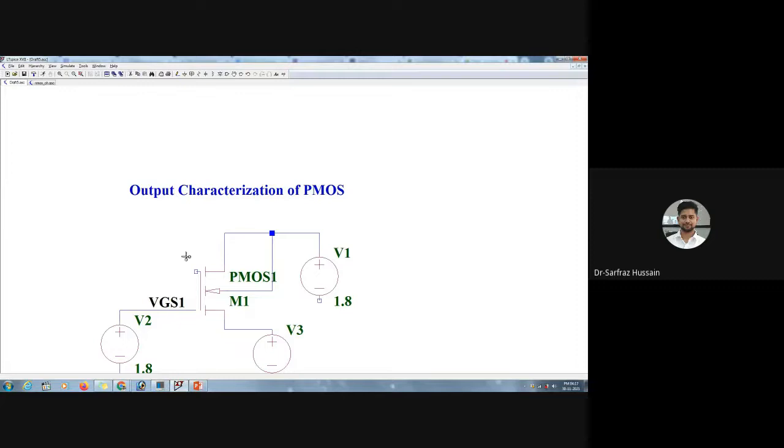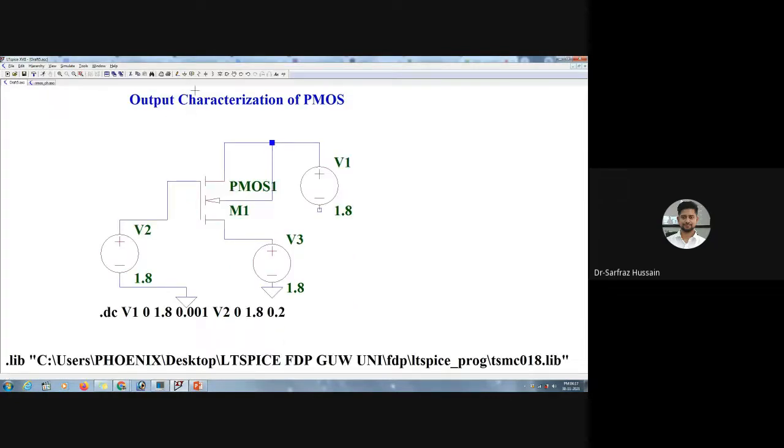Now we can connect this one. Okay, so this is the PMOS circuit. We need to do the output characterization of PMOS. Here we have the same library file, and we have named the particular PMOS here, the PMOS one from this particular model file. The name of the model file was PMOS one, so we have written PMOS one over here.